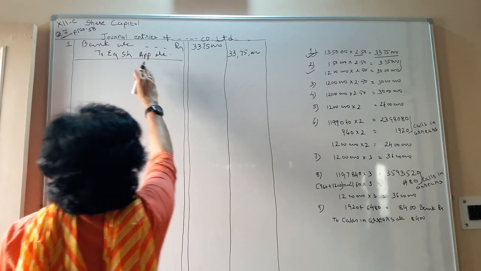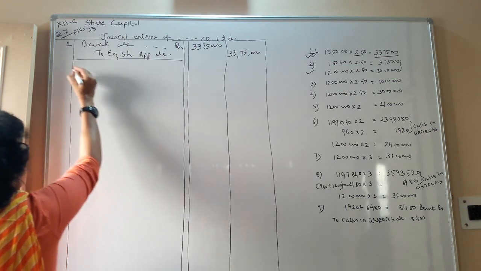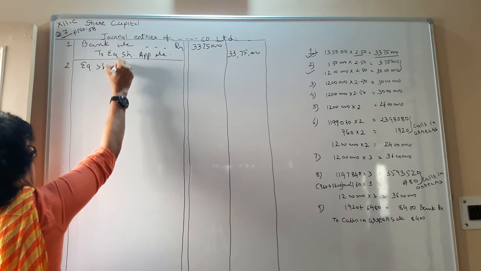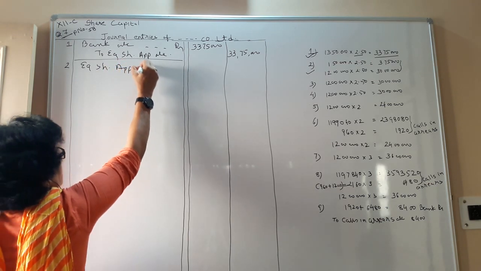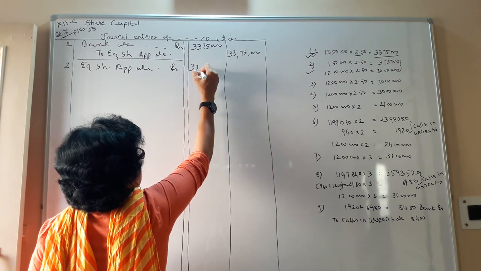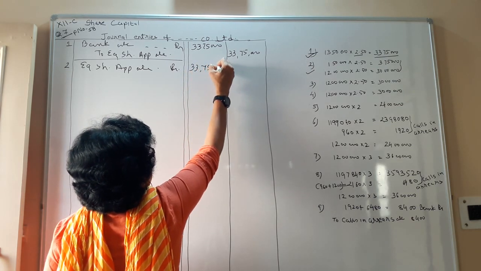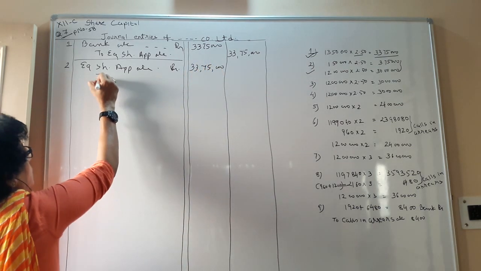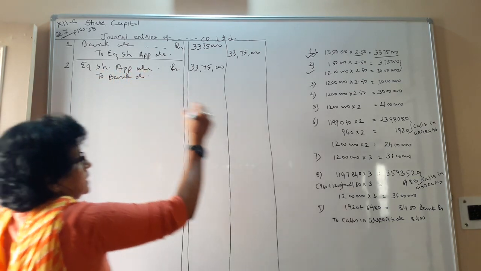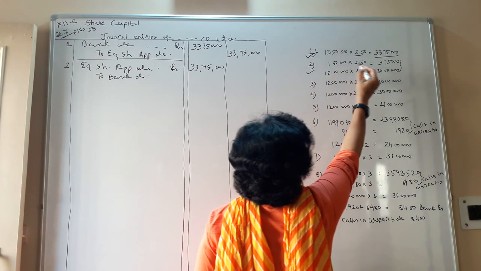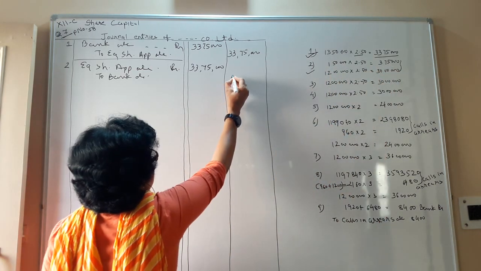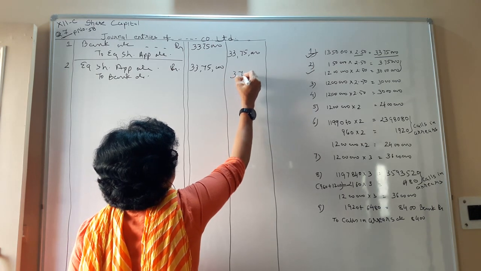So here we have to close our equity share application account, debit with the full figure 33 lakh 75,000, to bank. We have to refund the extra money, 1 lakh 50,000 into 2.5, that is 3 lakh 75,000.